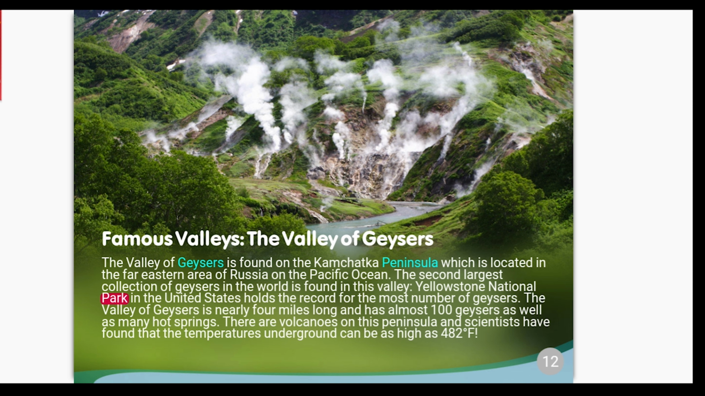Yellowstone National Park in the United States holds the record for the most number of geysers. The Valley of Geysers is nearly 4 miles long and has almost 100 geysers as well as many hot springs. There are volcanoes on this peninsula, and scientists have found that the temperatures underground can be as high as 482 degrees Fahrenheit.